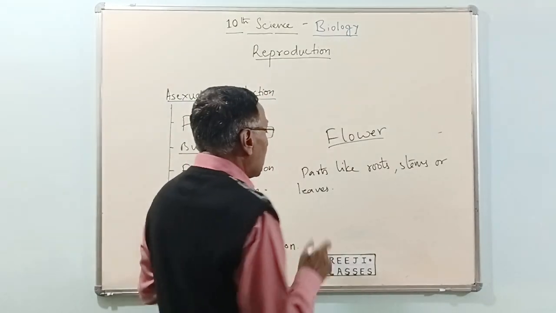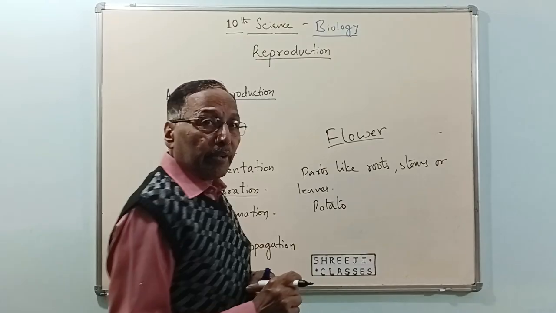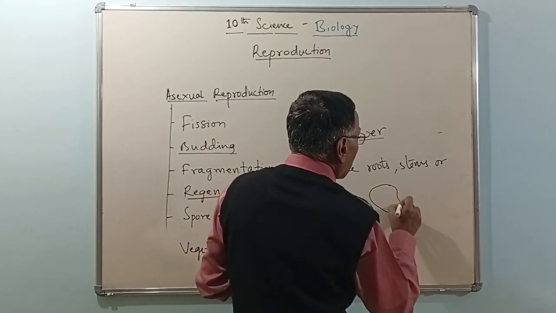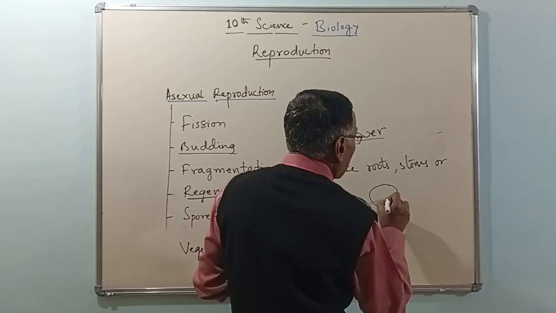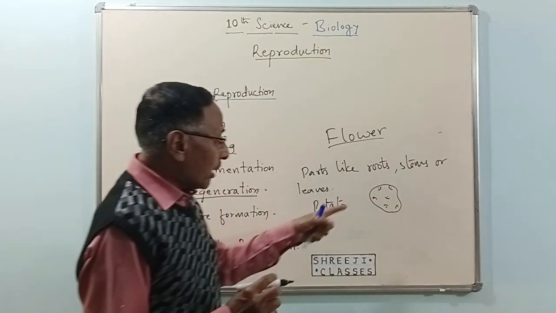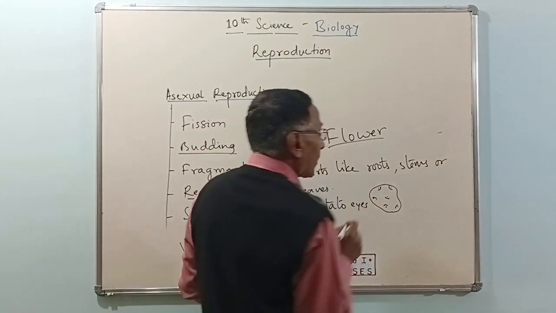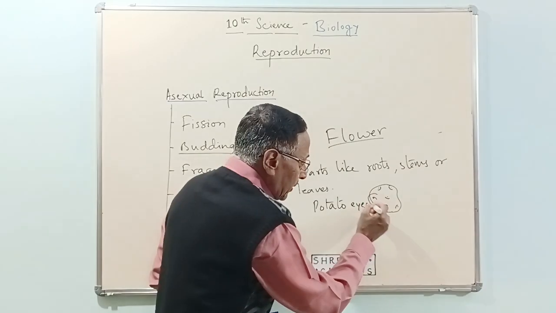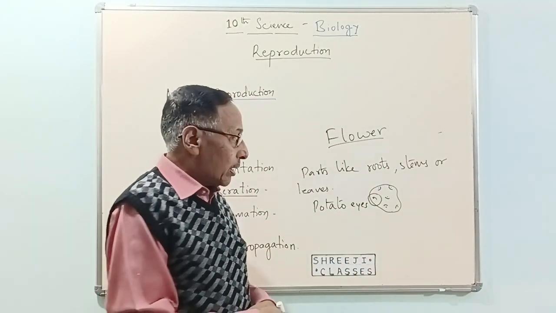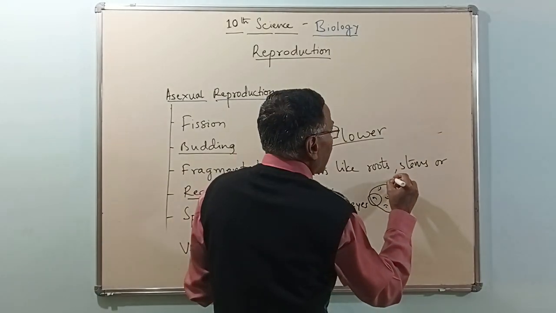Say for example, we have potato. We have potato eyes. These are called eyes, potato eyes, right? If this part is cut and placed in moist soil for a few days, it will start growing into a new plant.